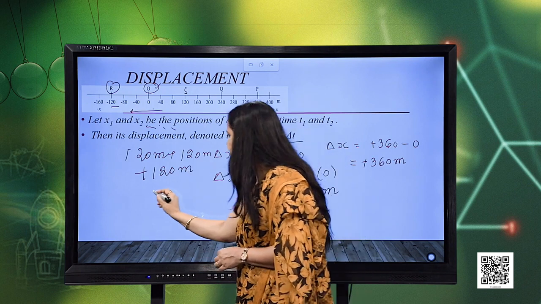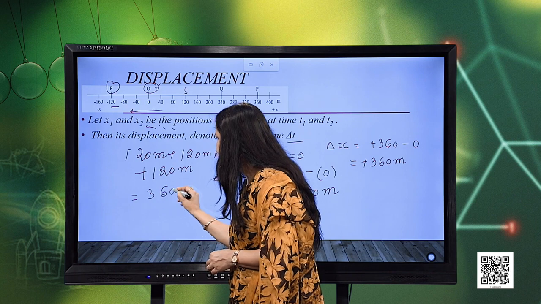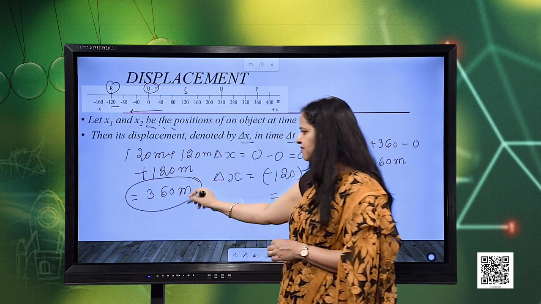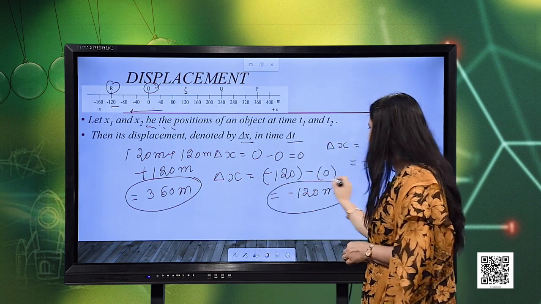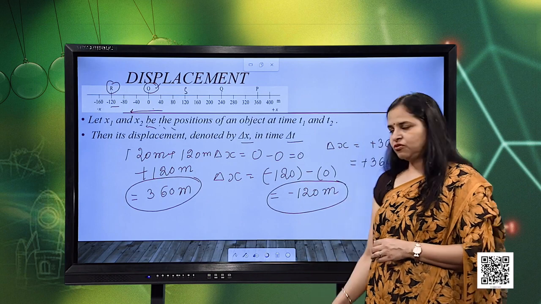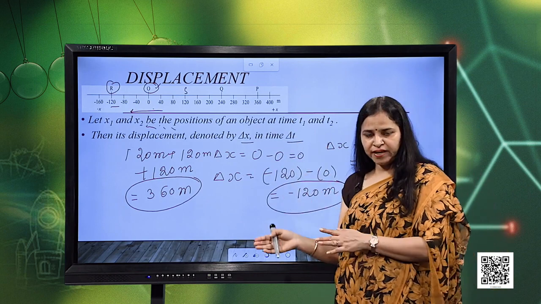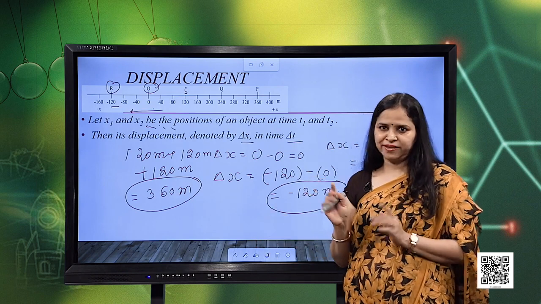When you add all the three, what do you get? You get 360 meters. Now, see the difference: the distance travelled is 360 meters, whereas the displacement is minus 120 meters. I hope that you understood well the difference between distance and displacement, how to measure the distance and how to measure the displacement.